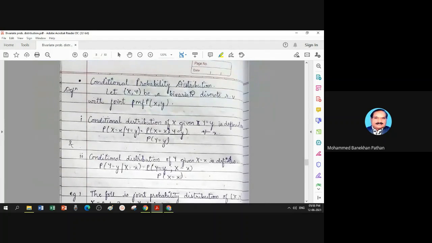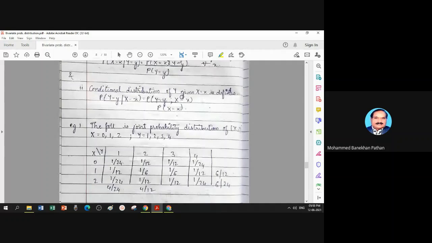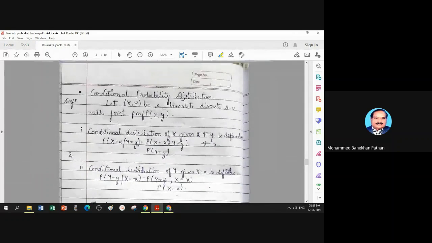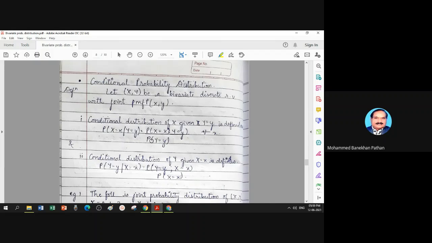Next definition is conditional probability distribution. And then we'll take a numerical example in the next lecture, but I will finish this definition. It is just like probability of A given B from your semester 1. How do we write it? Probability of A given B is equal to probability of A intersection B divided by P(B). So it is the ratio of two probabilities, where the numerator is the joint and the denominator is the marginal of the given condition. We apply the same concept.